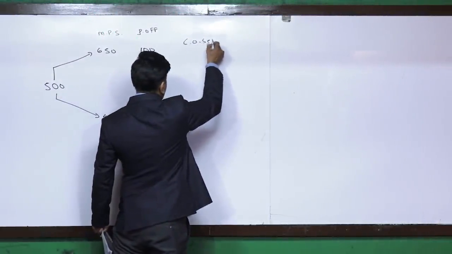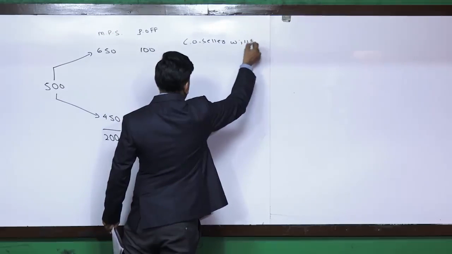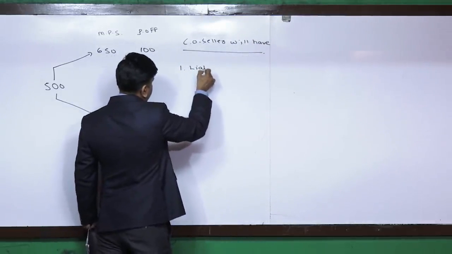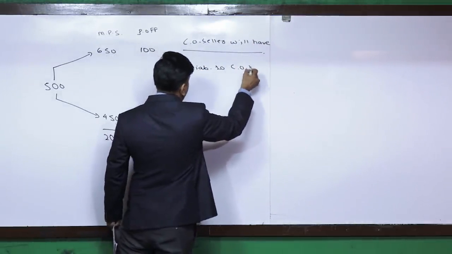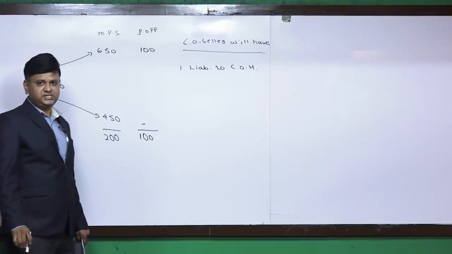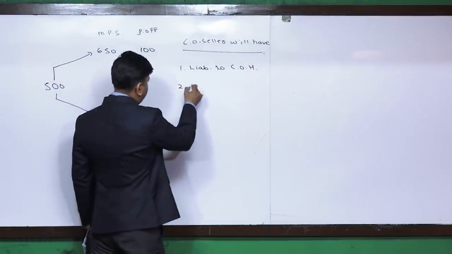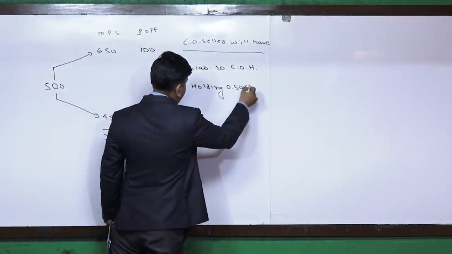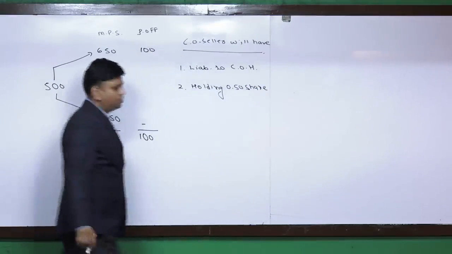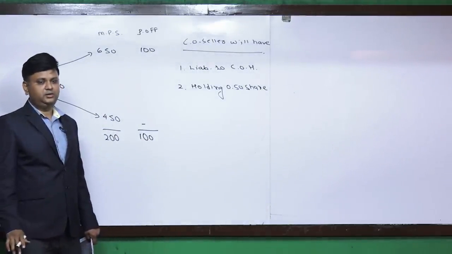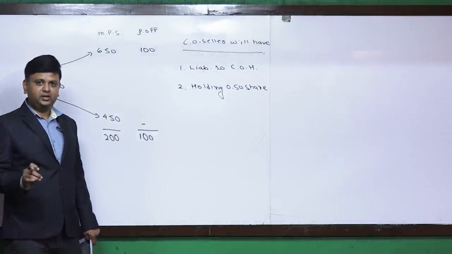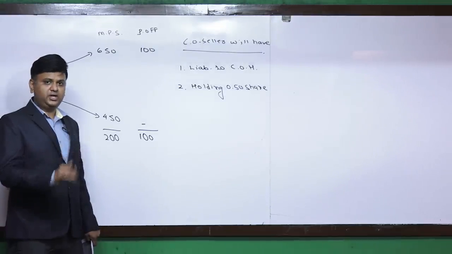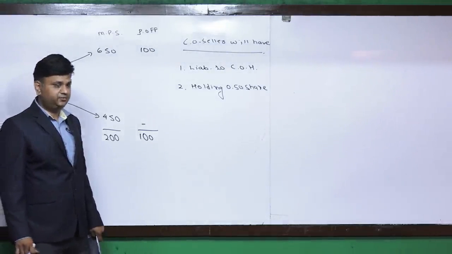Call option seller will have one liability to call option holder if he exercises his right, and second, holding 0.5 शेयर. 3 महीने के बाद कॉल ऑप्शन सेलर का ये सिचुएशन होगा, उनके पास 0.5 शेयर होंगे and further he will be having liability to call option holder if he exercises his right.